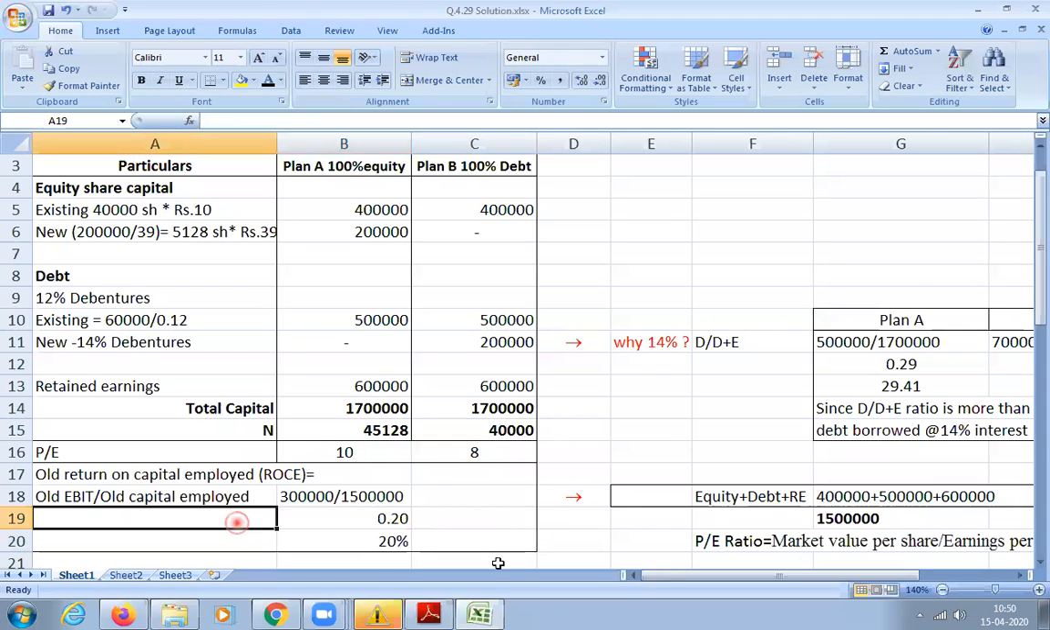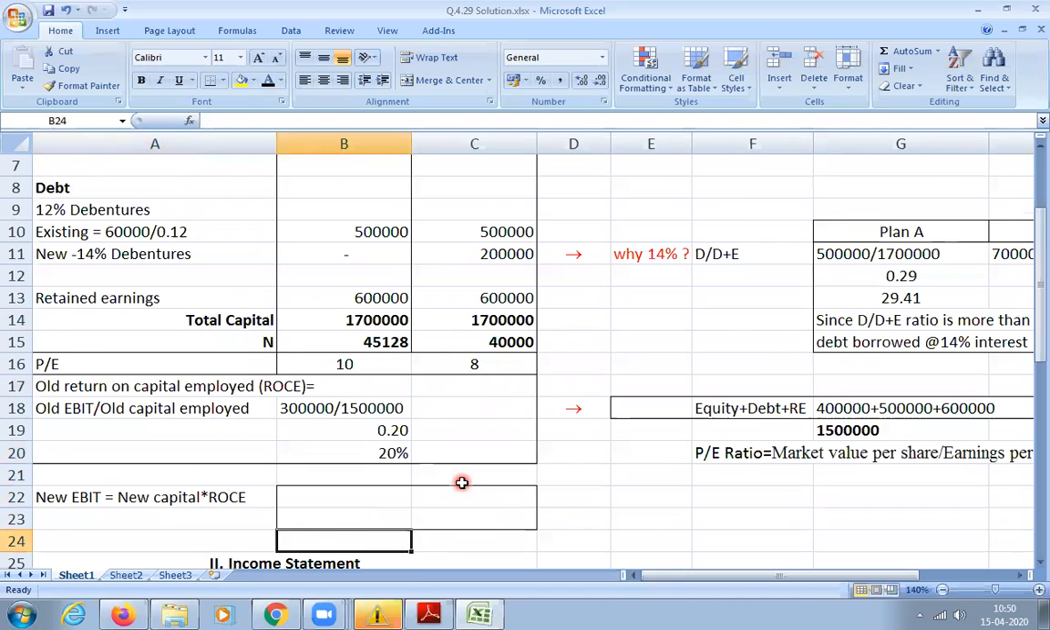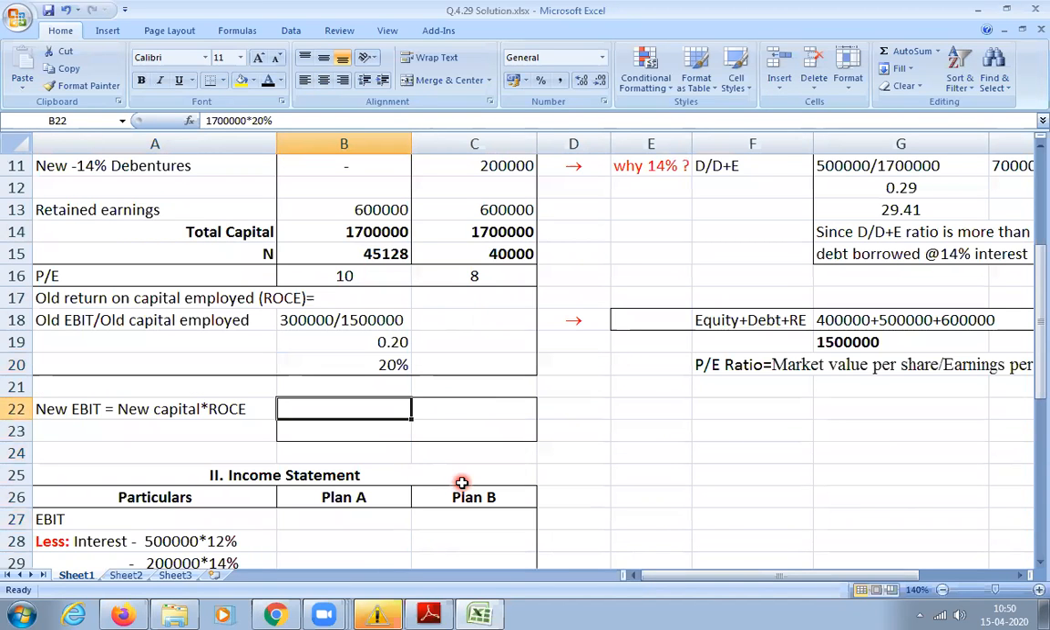Okay, 20%. Got it? That means whatever fund you are using now, you'll be getting 20% on the capital. Now how much is the total capital? 17 lakhs. On this 17 lakhs, you'll get a 20% return. That will be your EBIT, earnings before interest and tax. Clear? So now let us prepare the income statement. Let us calculate the new EBIT. As I said, take the total capital and multiply it by 20%.